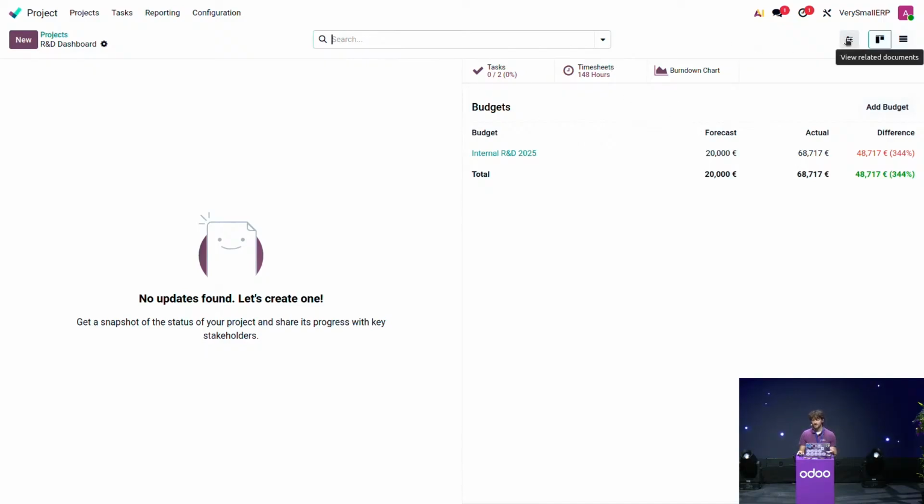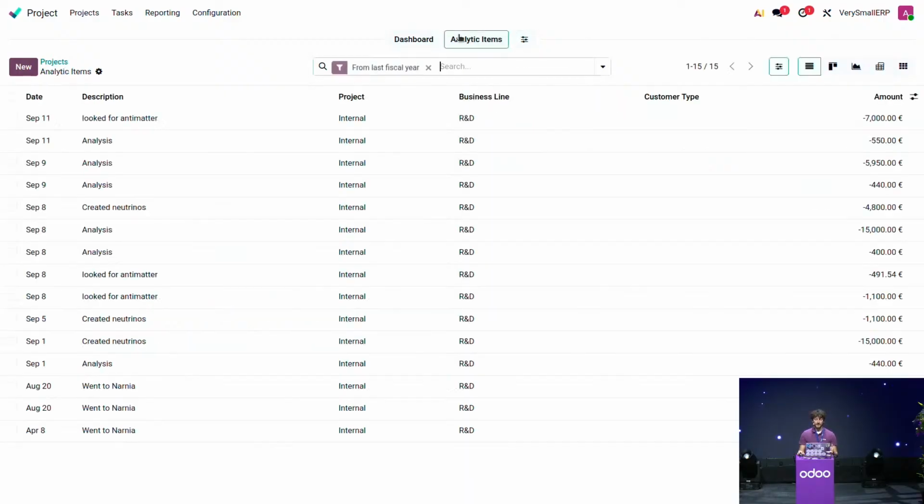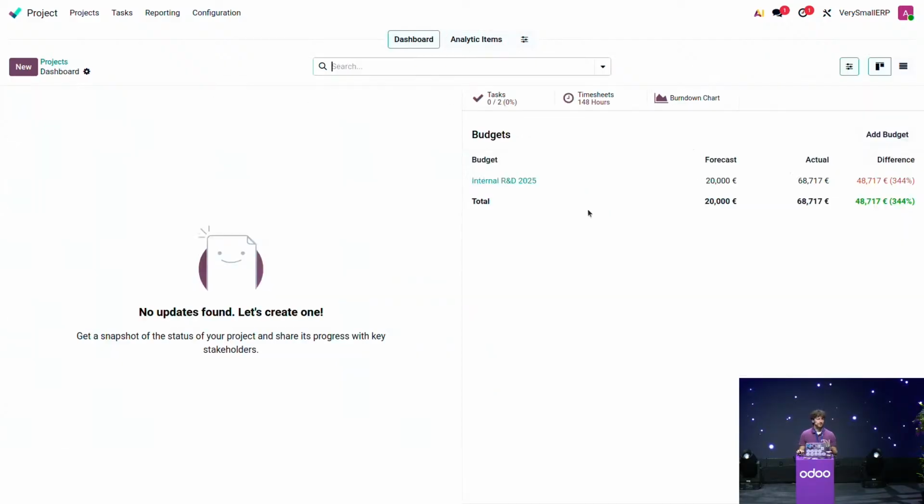Well, I can easily check that from my project directly with the top bar right here, and I can go and check all the analytic items that are linked to my project. So I have a list right here of everything that has increased our expenses linked to this project. We have mostly timesheets, and we can see that we have a cost for every one of our timesheets. So that's nice, but that means that we need to revise our budget. How can we do that?